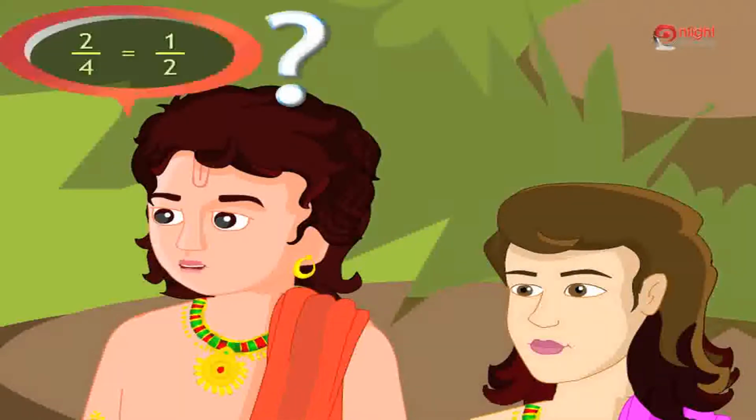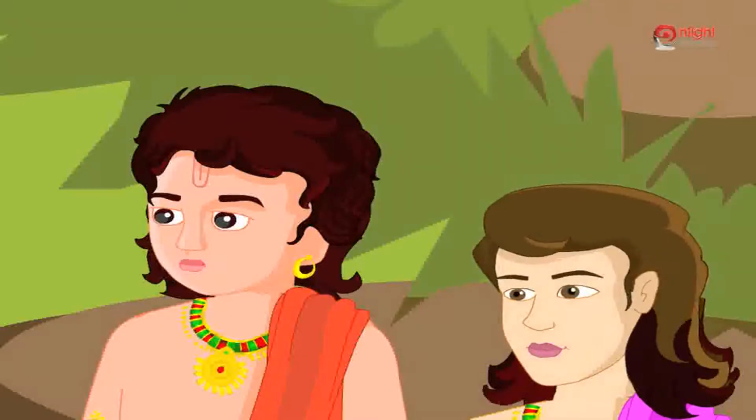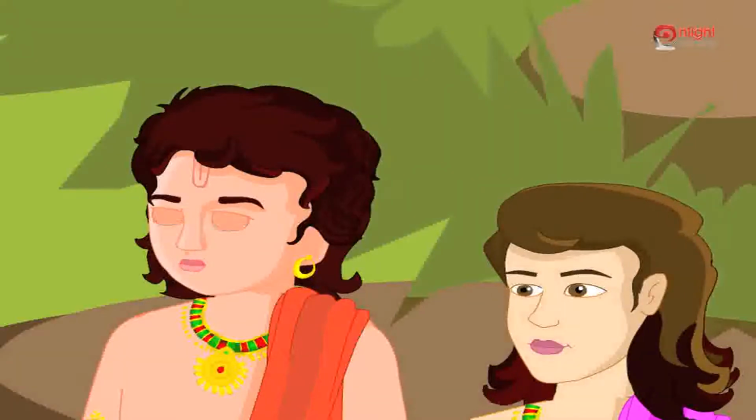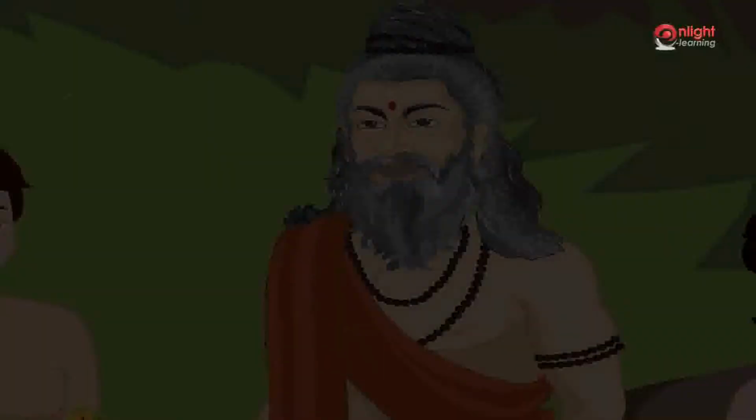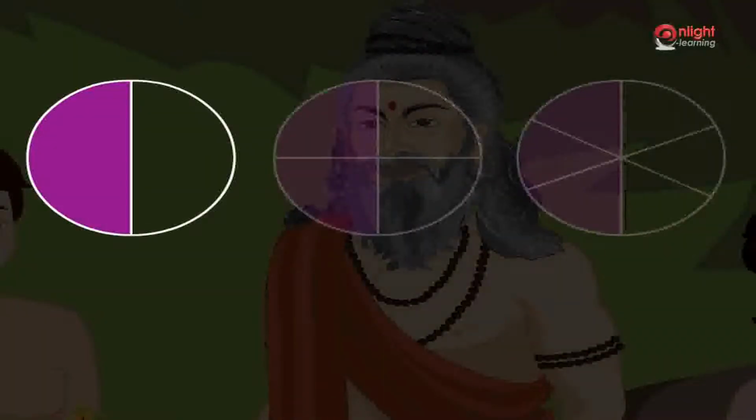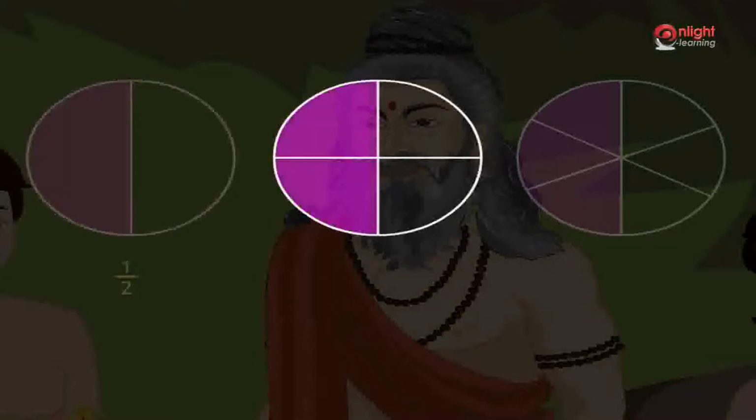Guruji, how can 2 by 4 be equal to 1 by 2? I cannot understand. Can you please explain it to me? Sure, Arjun. Now look at this circle. The first figure is divided into 2 equal parts. 1 part of it is shaded, and so the shaded region is 1 by 2. In the second figure, the circle is divided into 4 equal parts, and 2 parts out of 4 are shaded. And so the fraction for the shaded region is 2 by 4.